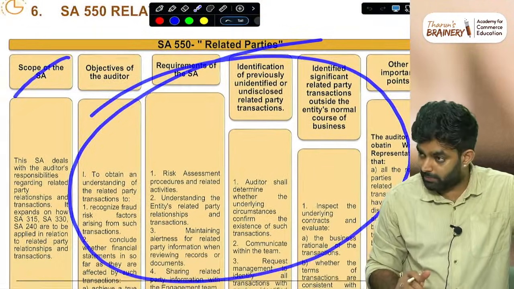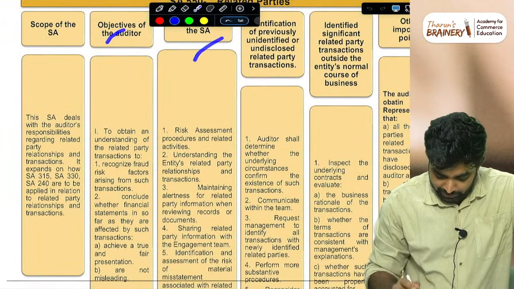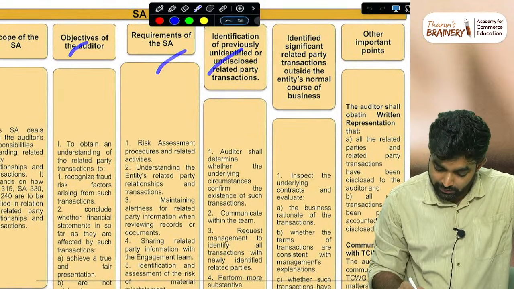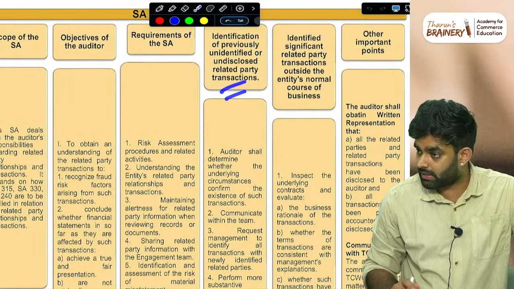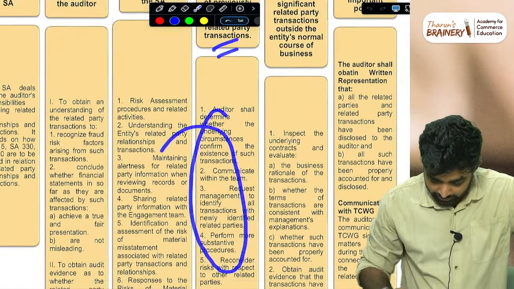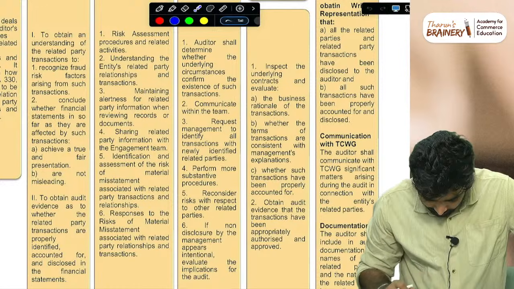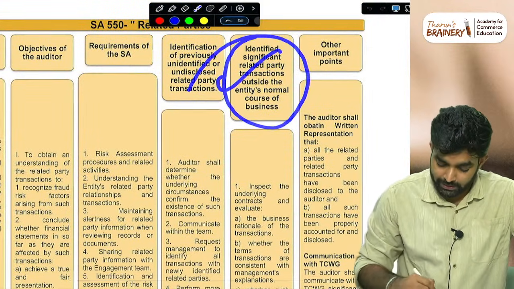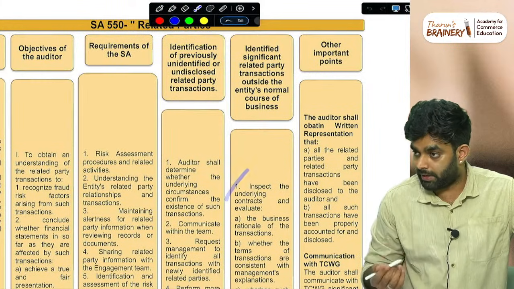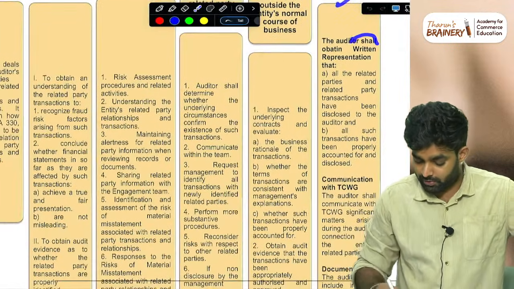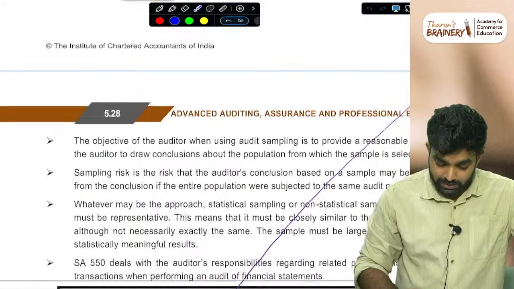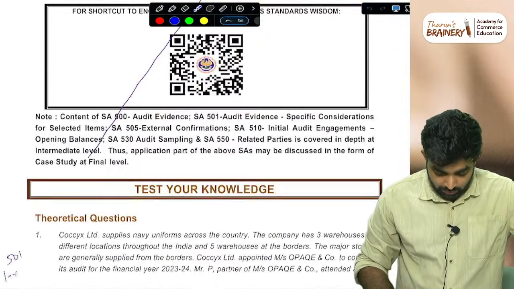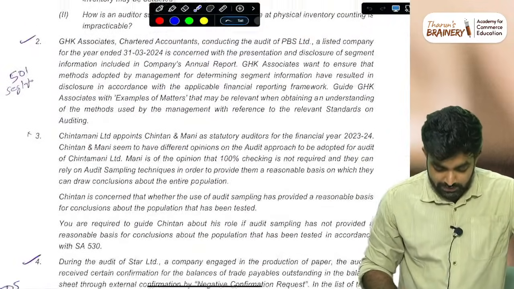They have mentioned the scope of the standard, objectives, requirements, identification of previously unidentified or undisclosed related party transactions, and identification of significant related party transactions outside the normal course of business. Other important points are also mentioned. But one thing is not mentioned, and they have asked it in the question.